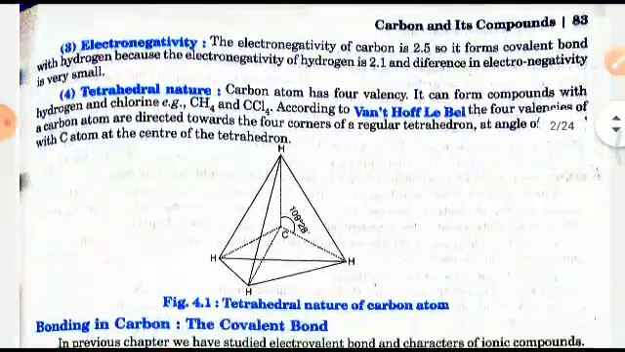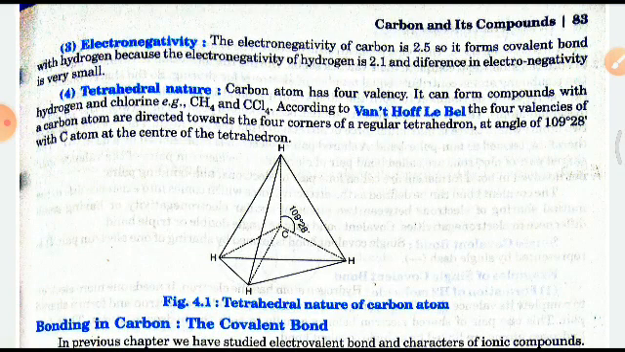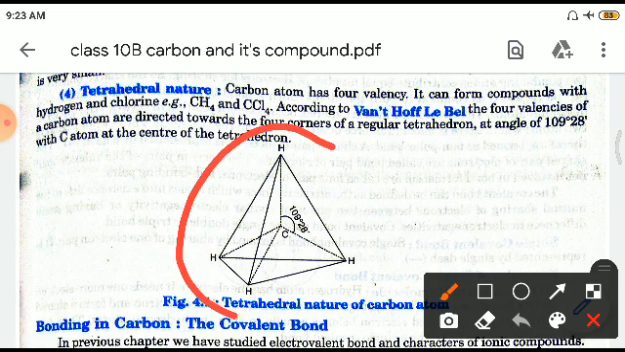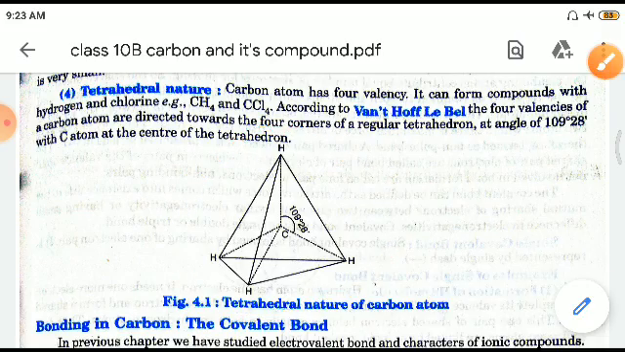Then it has a tetrahedral structure. Carbon atom has 4 valency, and then it forms a tetrahedral structure with hydrogen. In methane, see, CH4 is methane. You can see this structuring is called tetrahedral. And the bond angle is 109 degrees 28 minutes here, right?